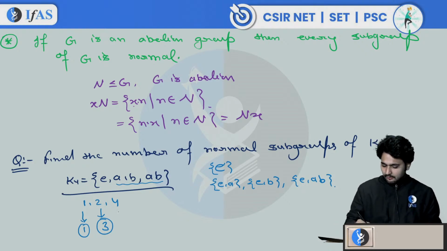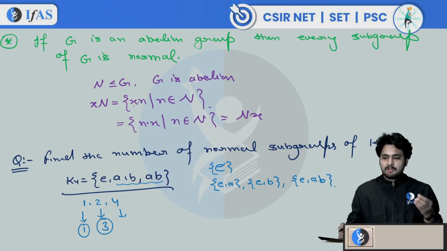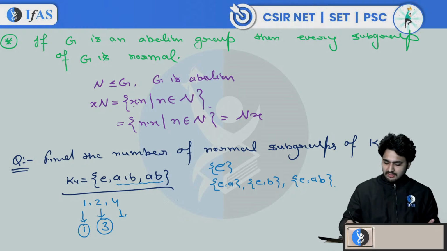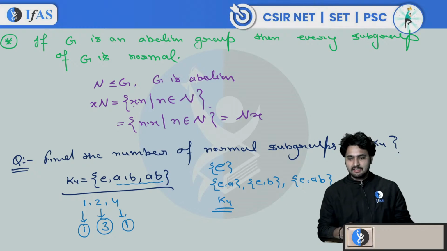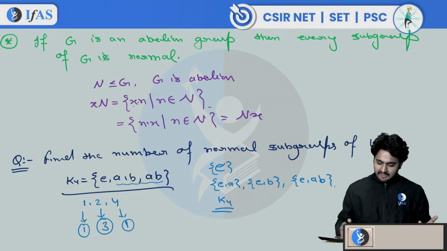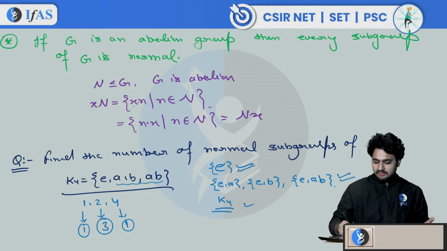Now, if you consider the number of subgroups of order 4, that will be the group itself. There is no other subgroup, right? So K4 itself is the subgroup of order 4, and that is 1. So how many subgroups are there? Anju correct. Nana correct. 5 is the answer. I think you should answer it frequently. So one subgroup of order 1, 3 subgroups of order 2 and one subgroup of order 4. That is 1, 3, 4 and 1, 5.